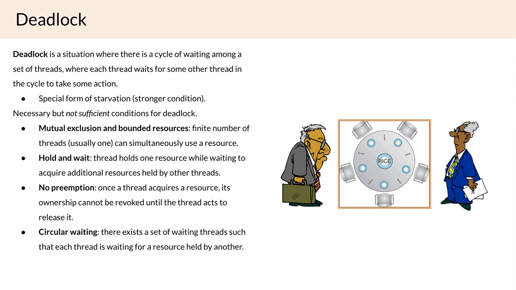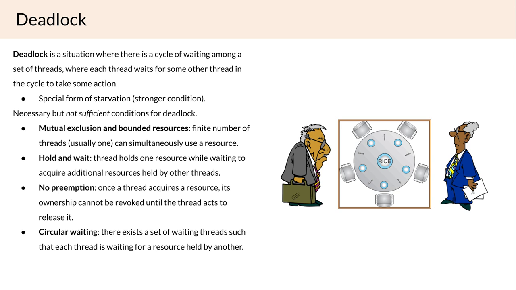Okay. Now, circular waiting is the last and probably the most intuitive condition for deadlock, which is where there's a set of threads where each thread is waiting for a resource held by a different thread. And now to put these four conditions in more perspective, let's take an example called the dining philosophers example. In this problem, we have five philosophers who are sitting at a table that each want to eat their meal. We have five chopsticks.